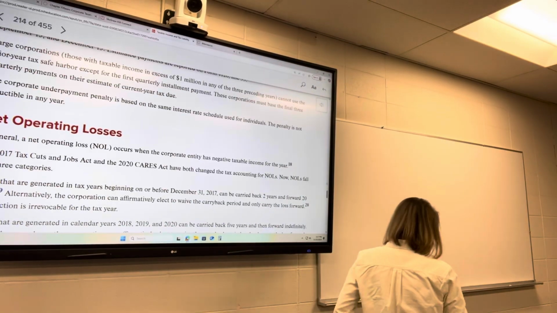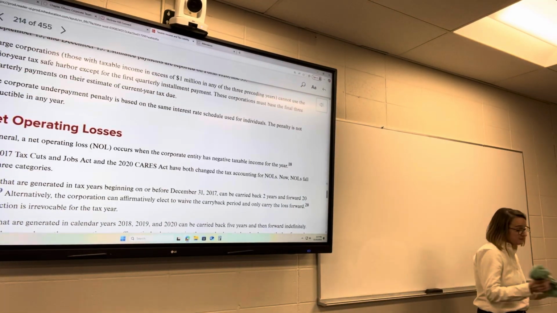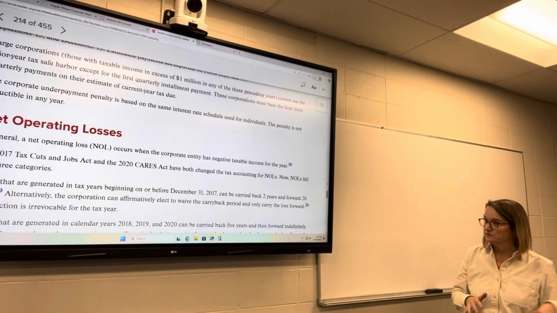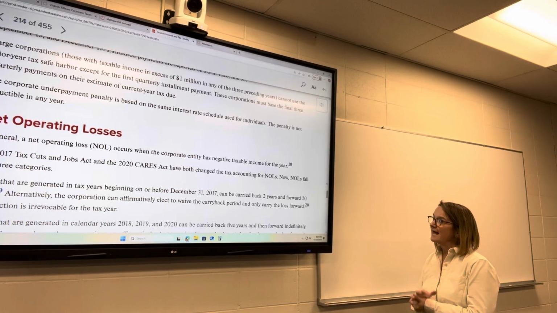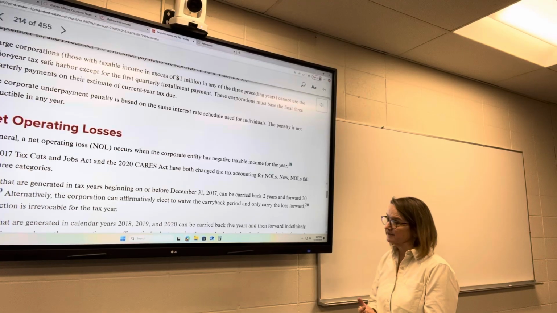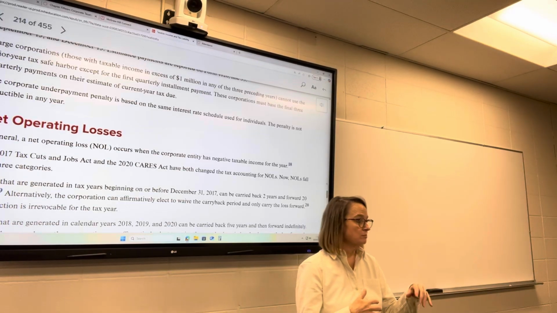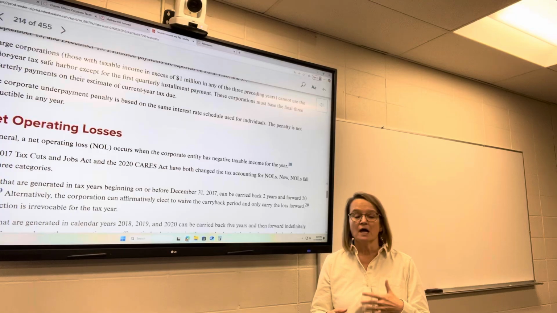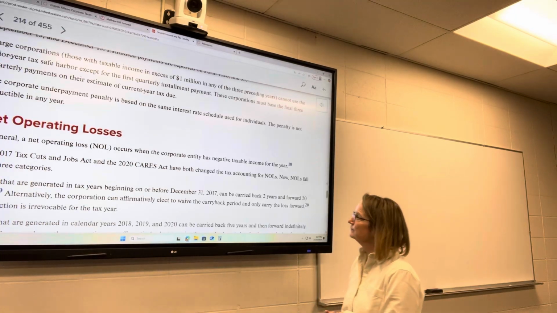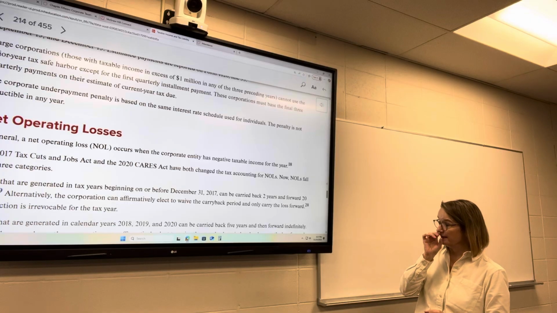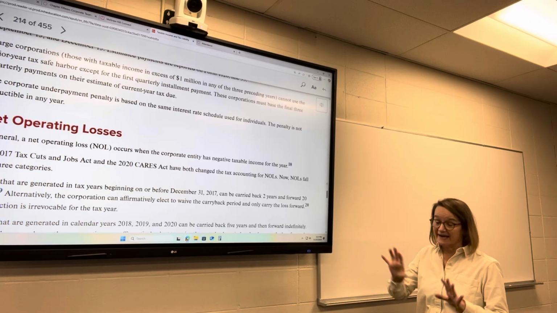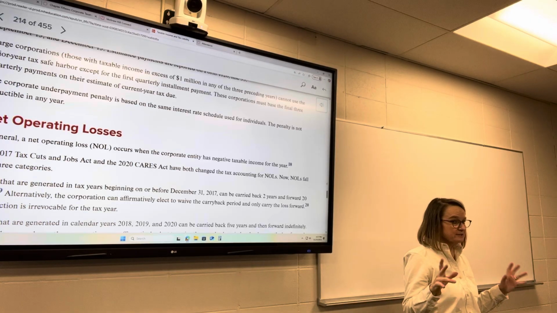Net operating losses, not to be confused with capital losses. A net operating loss is when the corporation has negative taxable income for the year. So they have a loss. There are some special rules with regard to net operating losses, and they've changed over the years, so this gets a little bit tricky.